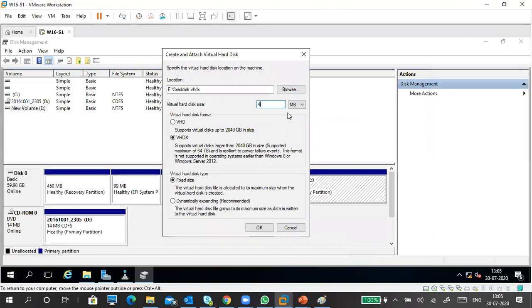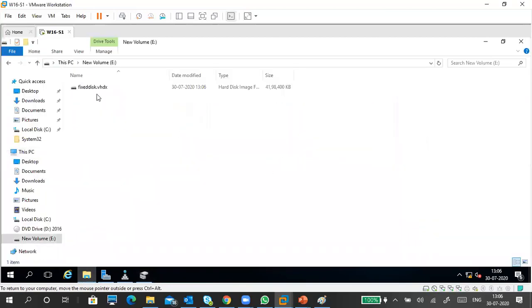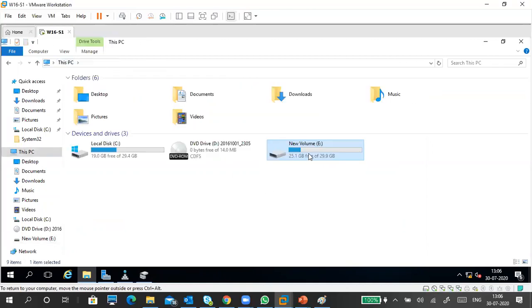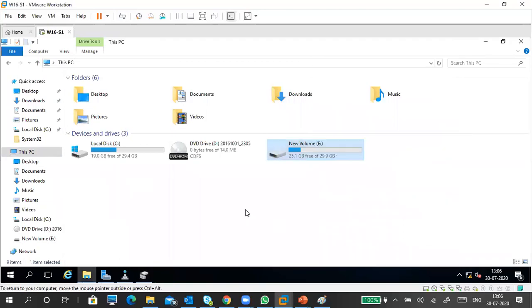And how much disk you want to create? For example, I want to create a 4 GB disk. Fixed size, fixed disk, 4 GB disk I'm creating. Okay, my total disk space is 30 GB. Now can you see the disk is attached already? I want to see my E drive, so I'm going to E drive. So disk is created and it is already occupied 4 GB. And you can go to properties. Actual size is 29.9 GB. Now it is showing 25, means 4 GB already occupied.